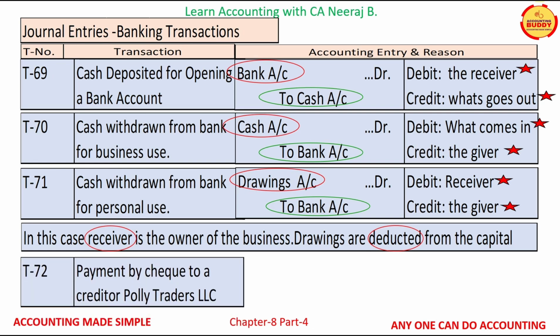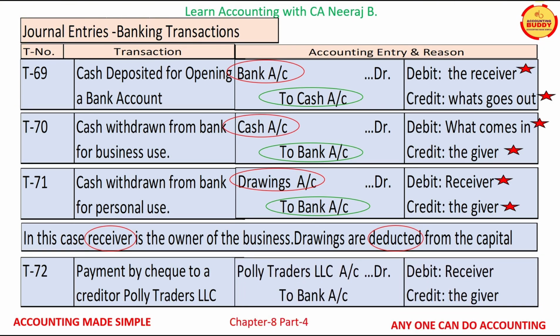The transaction T72 is payment by check to a creditor, Poly Traders LLC. The two accounts which are affected are Poly Traders account and bank account. Poly Traders account is a personal account and the rule of personal account is debit the receiver. Bank account is a real account and the rule of real account is credit the giver.